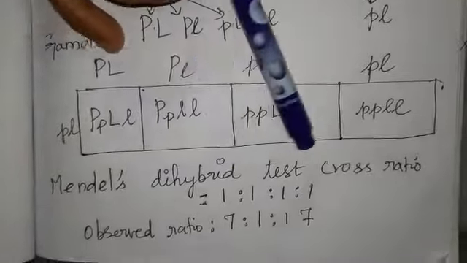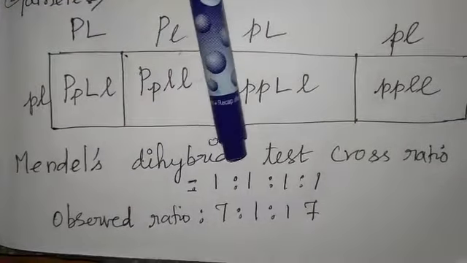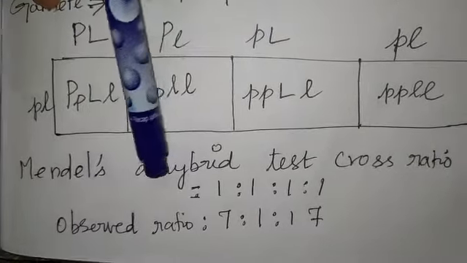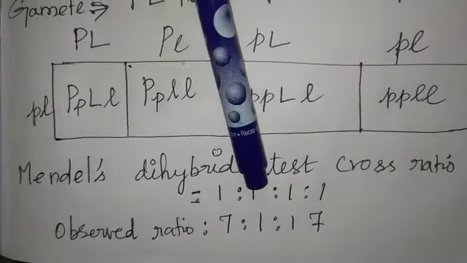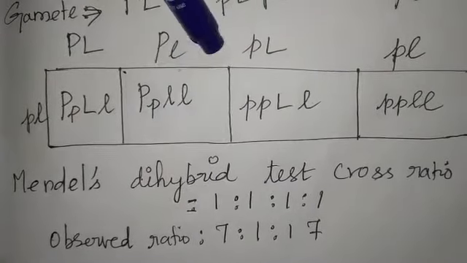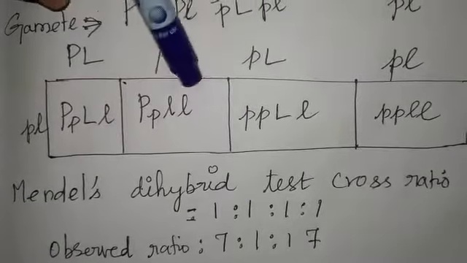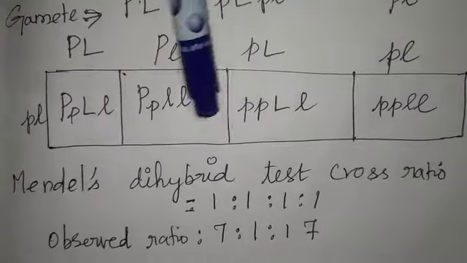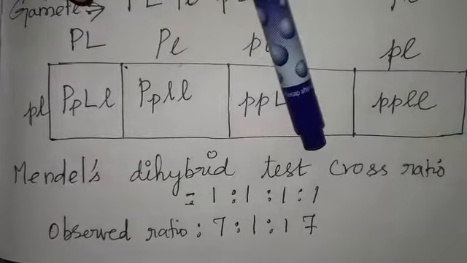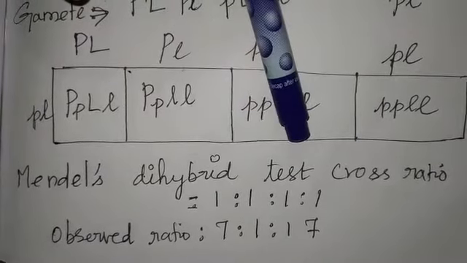According to Mendel, the test cross ratio is 1:1:1:1, but the observed ratio in this cross is 7:1:1:7. In this, the parental characters are more compared to the hybrid. So according to Mendel's law of independent assortment, the ratio is 1 is to 1 is to 1 is to 1, that is, in equal proportion.